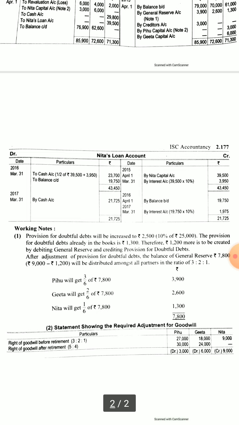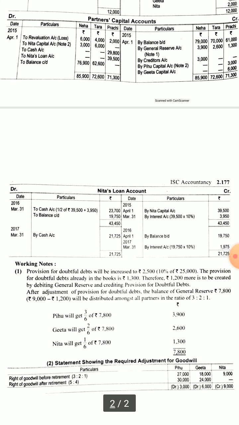So again let's see how Nita's account will be balanced, because she has been paid 29,800 immediately and the balance remaining in her account is 39,500. So we can see here that 39,500 is the balance at the start of the year. At the end of the 2015-16 financial year, on March 31st, the continuing partners will pay her an interest of 10% on 39,500.